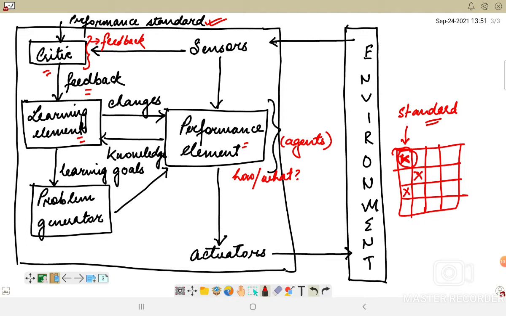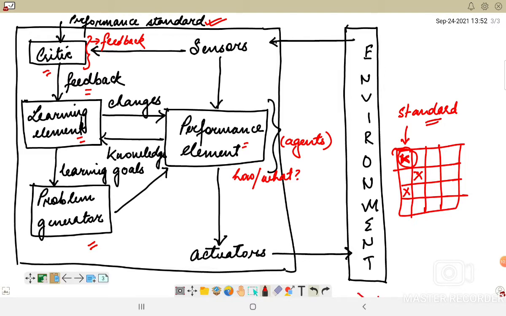Now we also have another component, which is the problem generator. Basically it is responsible for suggesting the actions that will lead to new and informative experiences. Now if we had the performance element decide on everything, it would keep doing the things which are always best, isn't it?